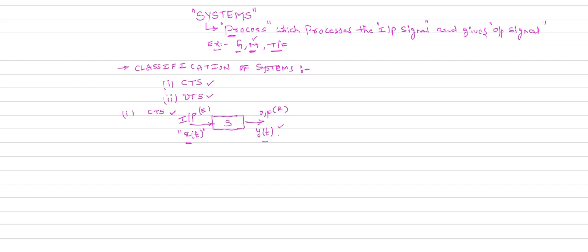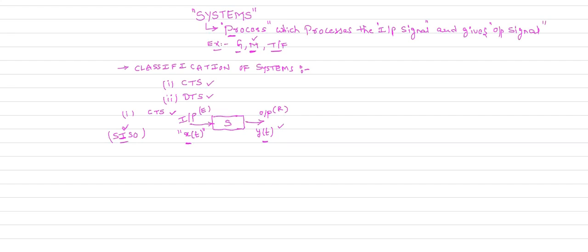In this signals and systems subject, we are only talking about single input single output systems. Whatever the systems I named in the systems example, all are single input and single output systems. It will process the single input and produce the single output.